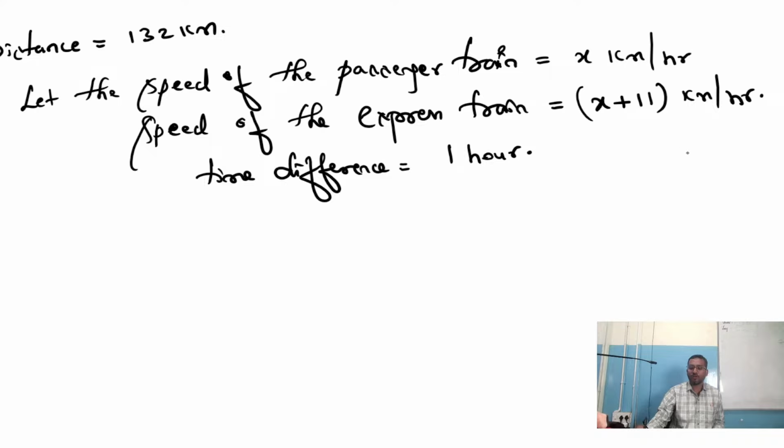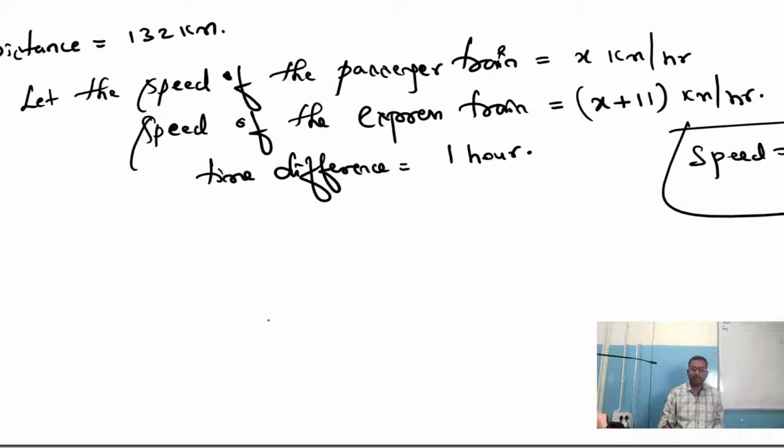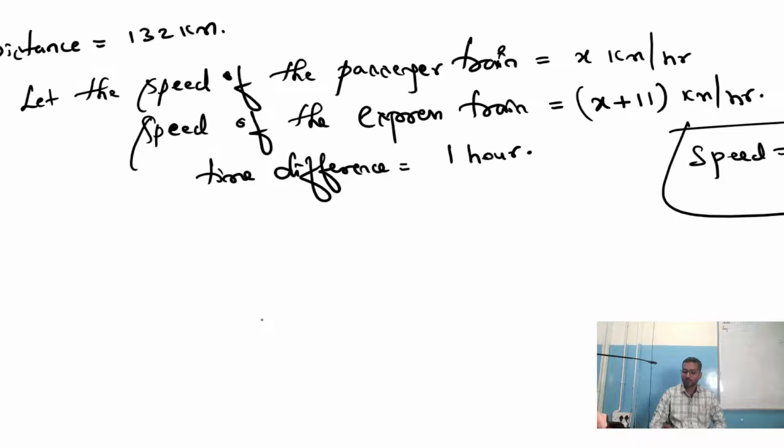Now we know the formula of speed. Speed is equal to distance traveled by time taken. Am I right? So time is nothing but distance upon speed. Clear? Now, first take the passenger train. What is the distance it is covering? 132 kilometer, divided by speed x.